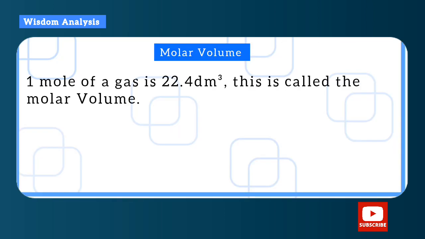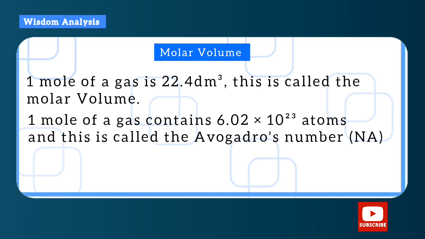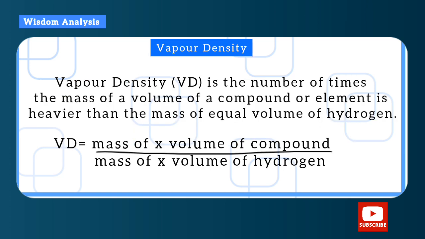So molar volume: 1 mole of a gas is 22.4 decimeter cube. This is what is called the molar volume. That is, 1 mole of a gas contains 6.02 times 10 raised to the power 23 atoms, and this number of atoms in a mole is what is called Avogadro's number. Now what is vapor density?